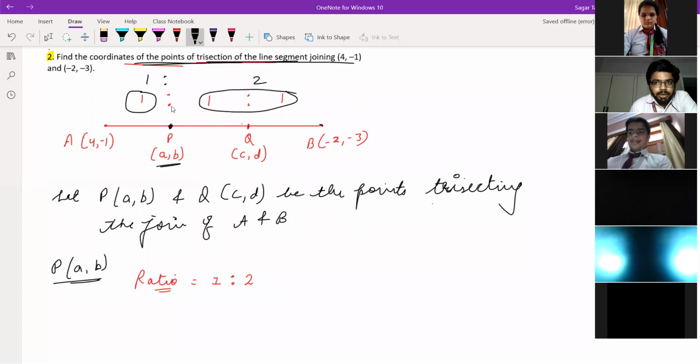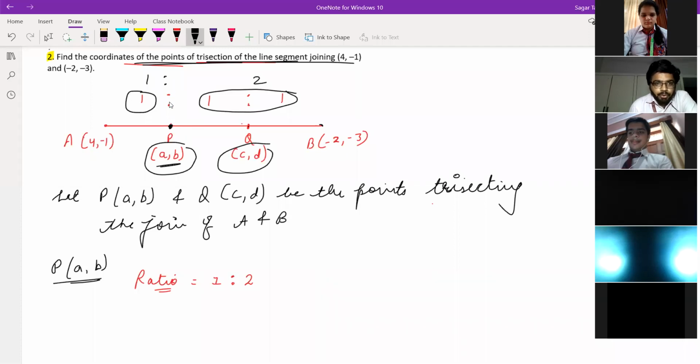While calculating the coordinates of point P, whereas this we have to assume. You can assume anything here: A, B, C, D, P, Q, R, S, whatever. You can join, you can leave and join again, Devansh. So A, B, C, D are the coordinates we can assume. Okay, Divyam.